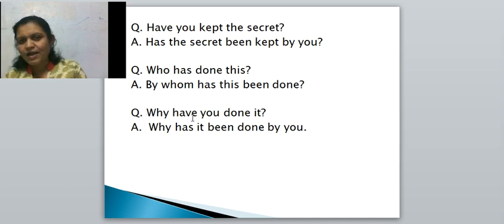Then, why have you done it? Means, why we have to write as it is. Why has it been done by you? Bachcho, write down both steps of this question in your notebook and find out whether you get this answer or not. Surely you will get this answer. Okay? Here purposefully I didn't give the second and the third step so that you can practice it in your notebook. Understand? And in this way we have completed the present continuous tense and the present perfect tense also. Okay? Thank you.